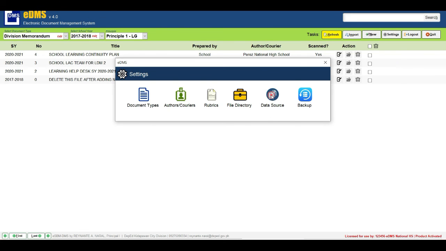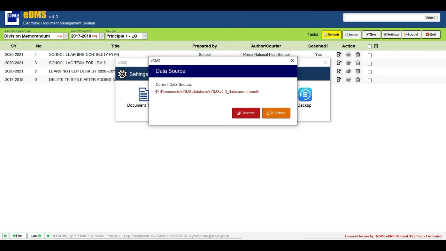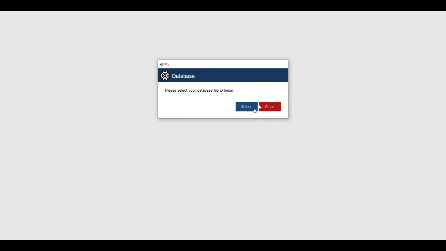Okay. And from the data source, you can find where your content resides. Yeah, this is our data source. And then I will just click close. If you are to change your data source, you just click here. But this time you will not be changing, so I will just close this.